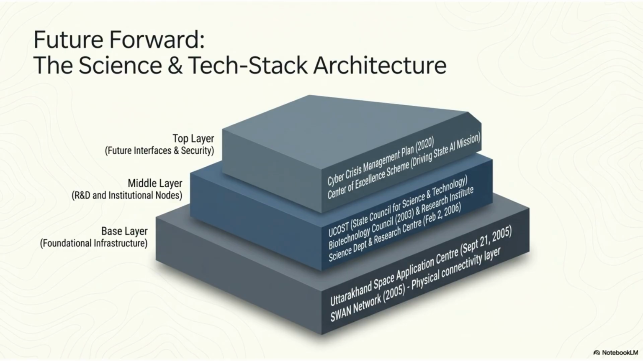The science and tech stack architecture for Future Forward is presented in 3 layers: the base layer of foundational infrastructure, the middle layer of R&D and institutional nodes, and the top layer focusing on interfaces and security, including the Cyber Crisis Management Plan.